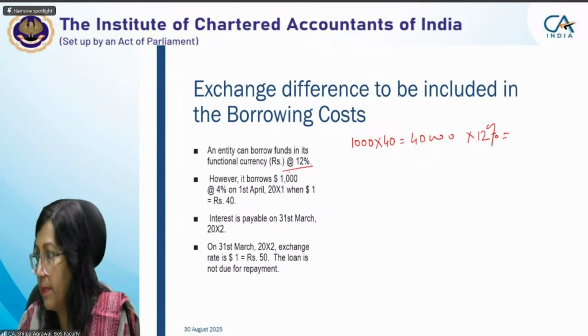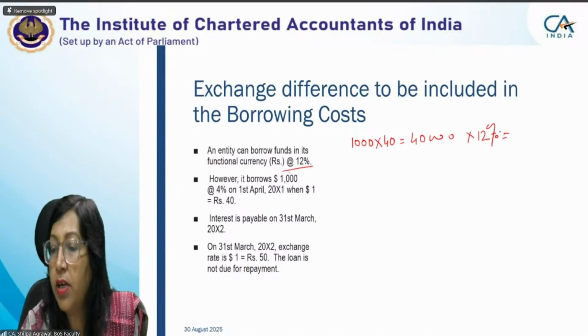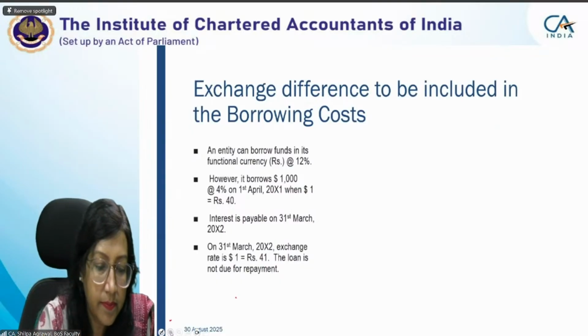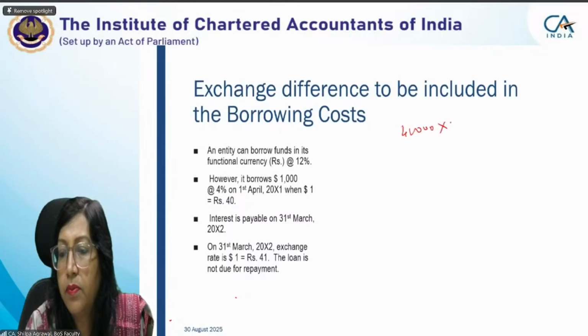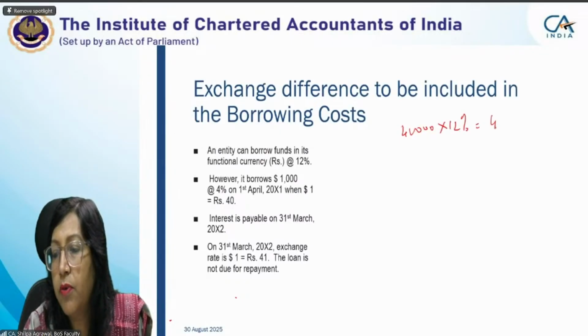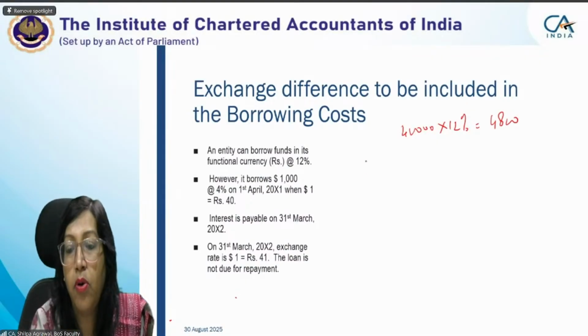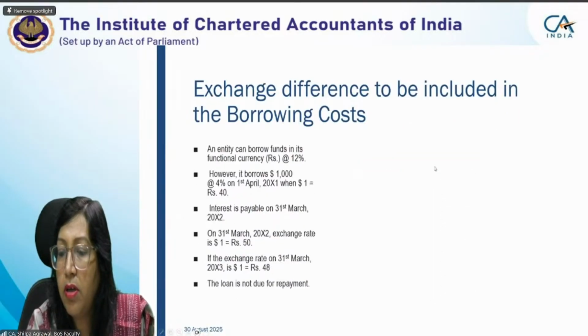Okay, Vibhu, you are right. 40,000 into 12% is 4,800, which would have been the actual interest cost in case we had borrowed in Indian currency. Now, since we have borrowed in dollars, 1,000 into 4% would give us an amount of $40, and it is an expense.